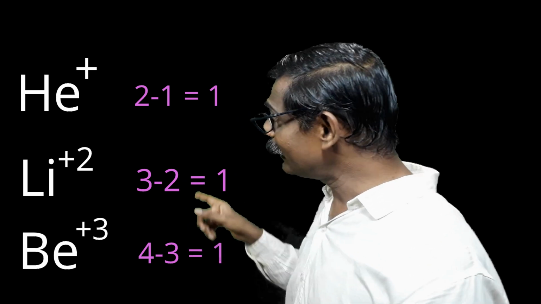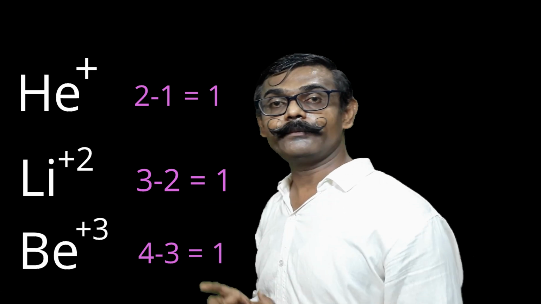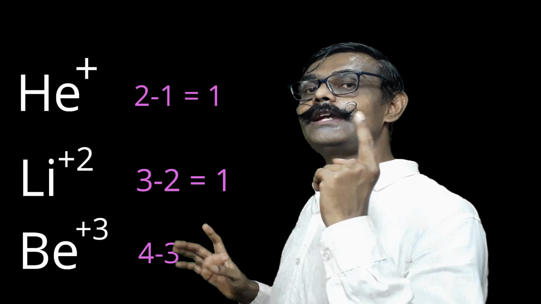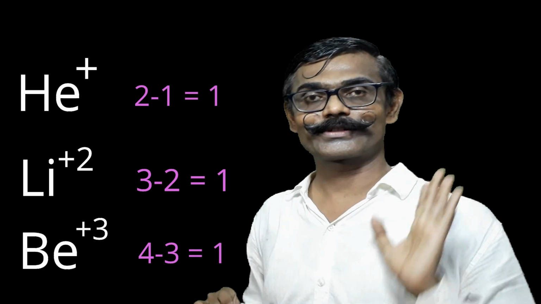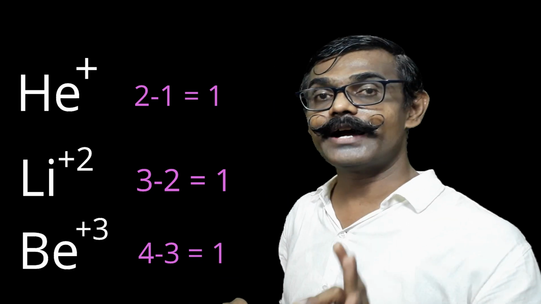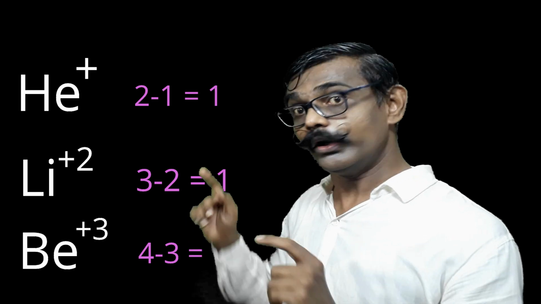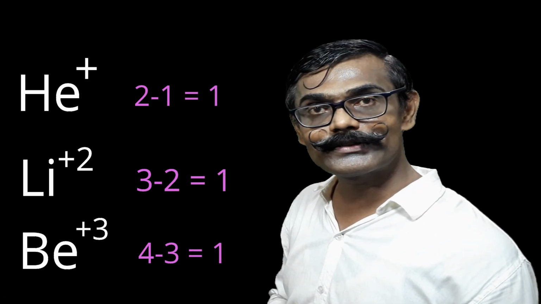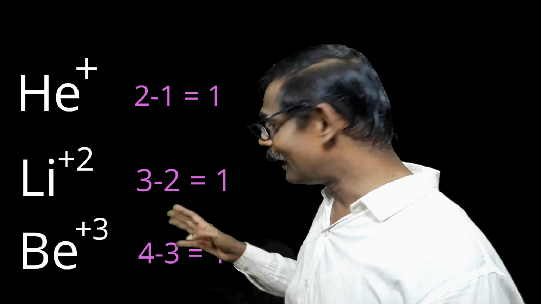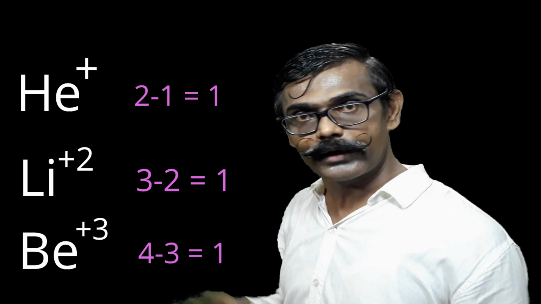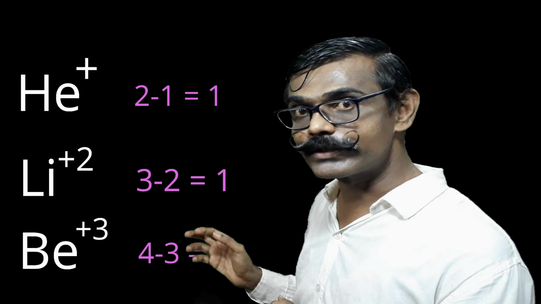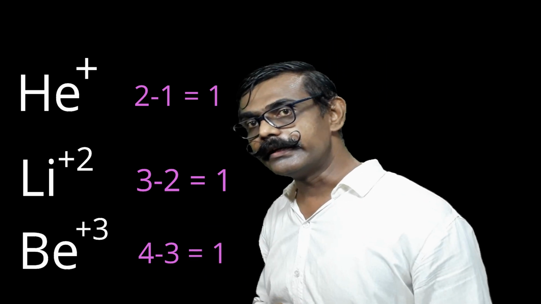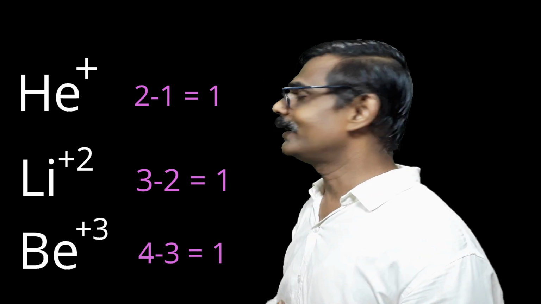So you will understand this Bohr's model we are applying for hydrogen and hydrogen-like systems, meaning 1 electron possessing ions. Though the electron is 1, atomic numbers are different. Helium, atomic number is 2. Beryllium, atomic number is 4. Likewise, C+5, atomic number will be 6. So for different systems, you will get different kinds of energies.